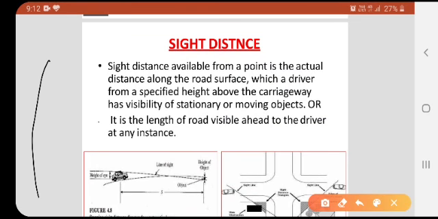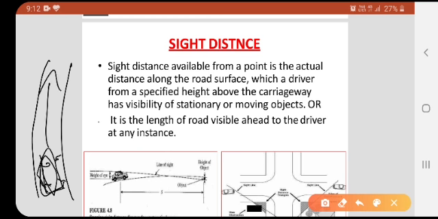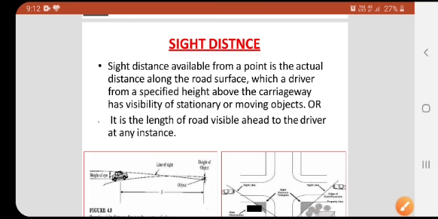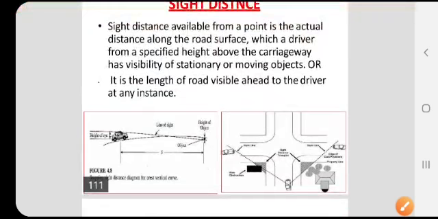Assume this is the road and the vehicle is moving here. Up to how much distance can be visually seen by the driver, that distance is called the sight distance.